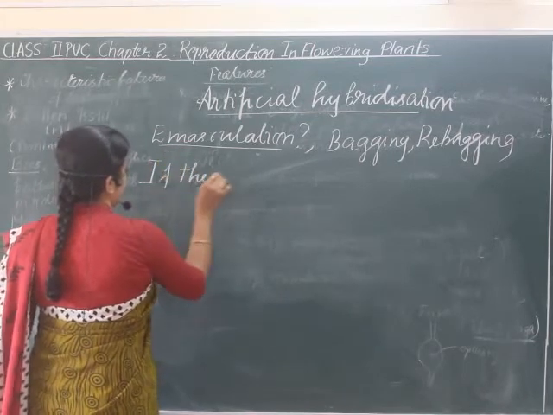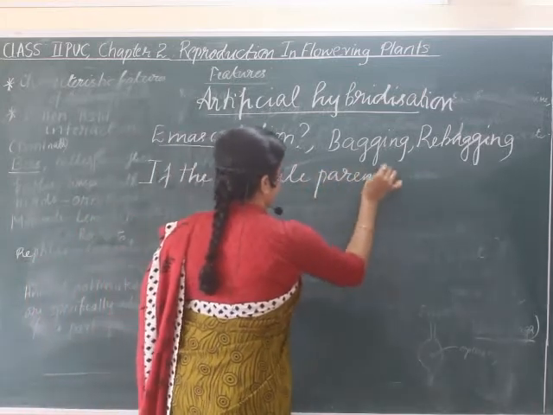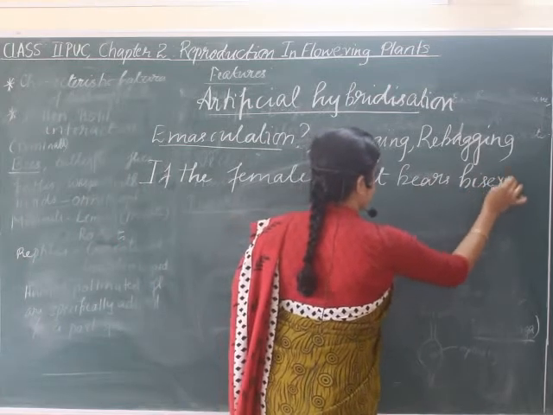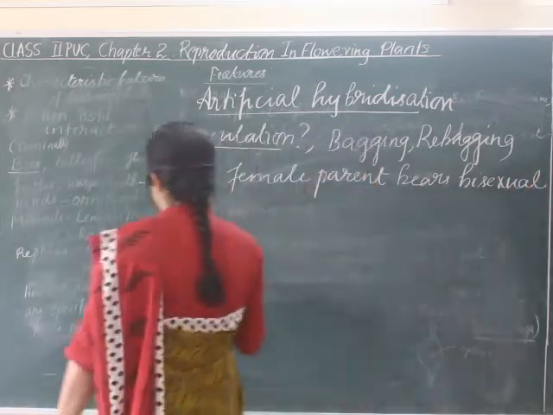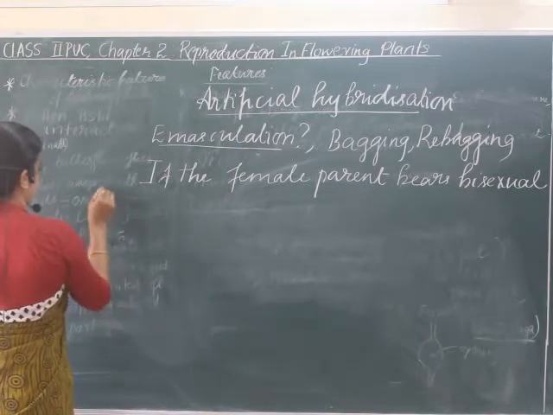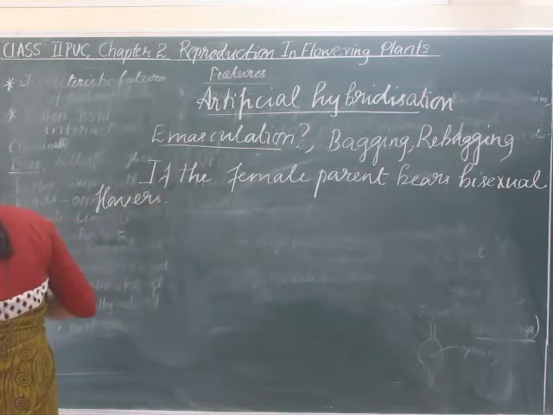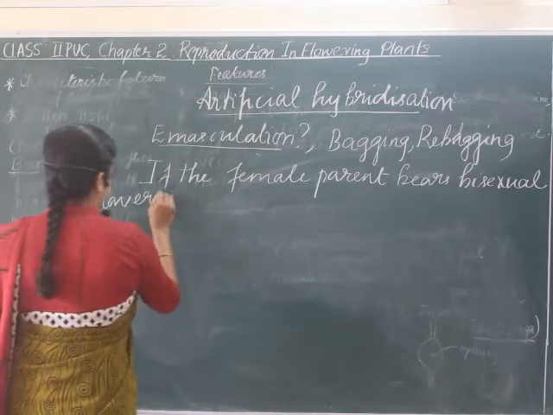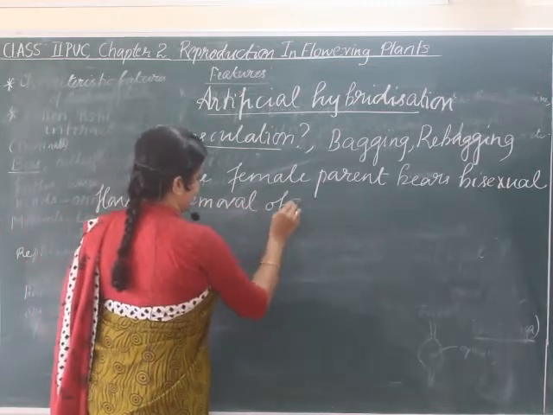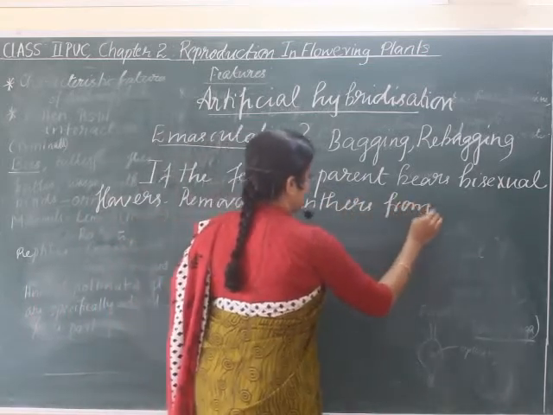If the female parent bears bisexual flowers, it is a mechanism to remove the anthers. So, if the female parent bears bisexual flowers, then removal of anthers from the flower.